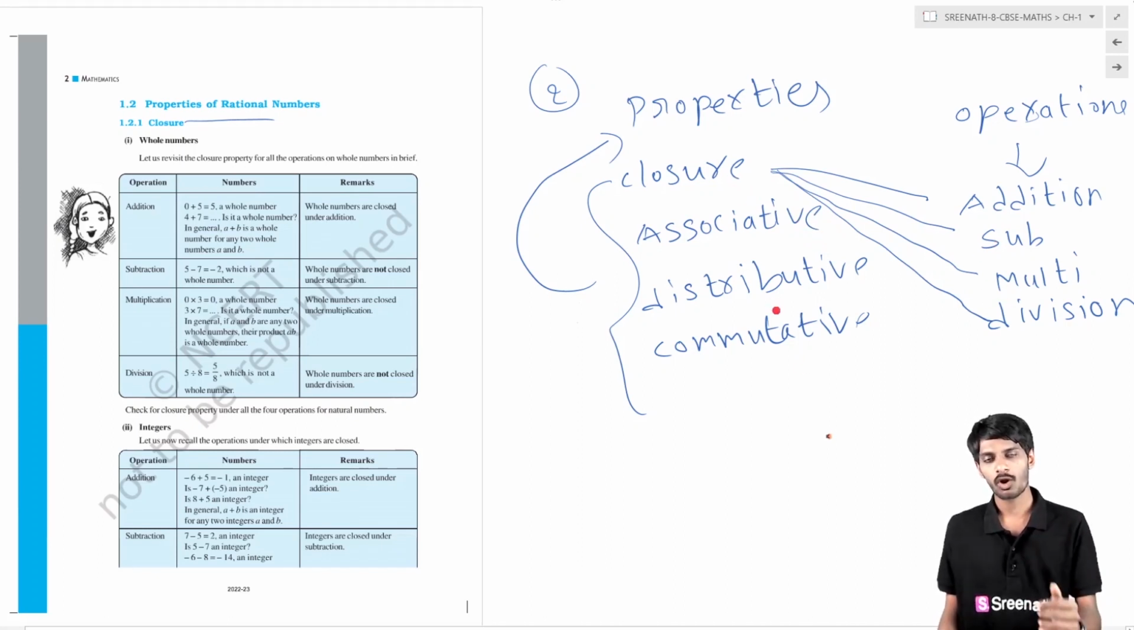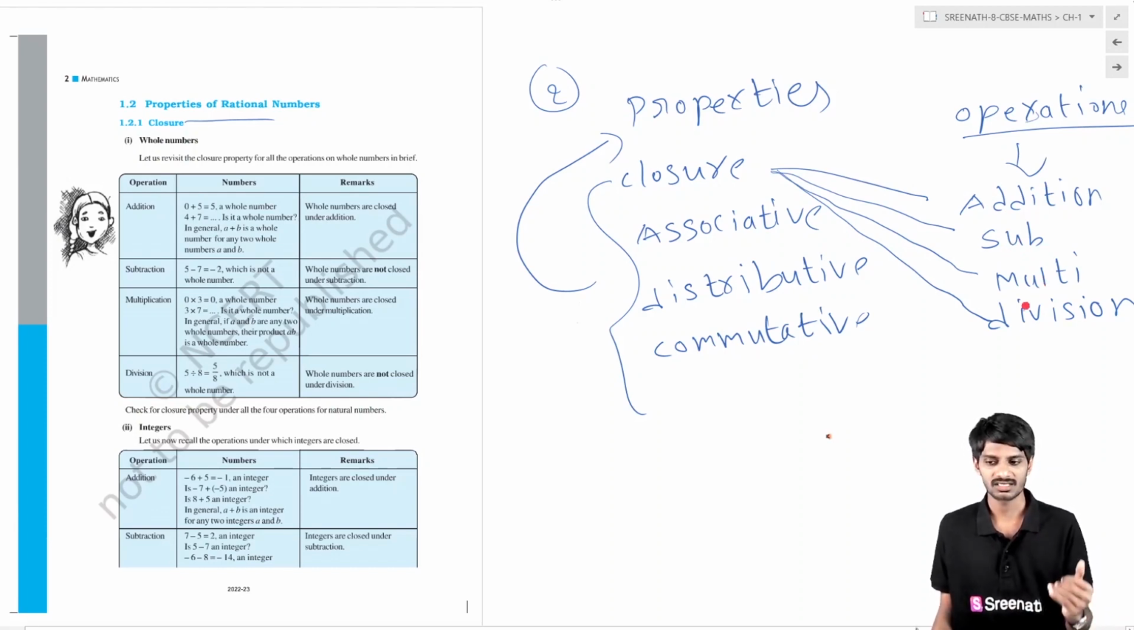So every property may be operated under different operations. The operations are basically addition, subtraction, multiplication, division. So the closure property is the same, but in every situation, if it is under addition, then we have to add the numbers. If it is under subtraction, we have to subtract the numbers. If it is under multiplication, we have to multiply the numbers. If it is under division, we have to divide the numbers.